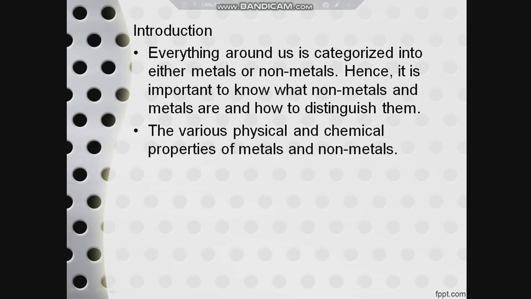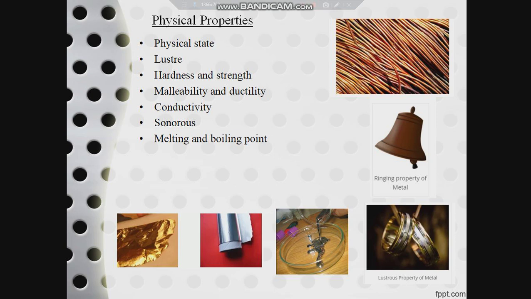In this lesson, we are going to discuss various physical and chemical properties of metals and why we have to learn about that. Because we know that everything around us is categorized either into metals or non-metals. Hence, in order to differentiate them, we should know about the physical and chemical properties of both metals and non-metals. So now let us discuss the physical properties.